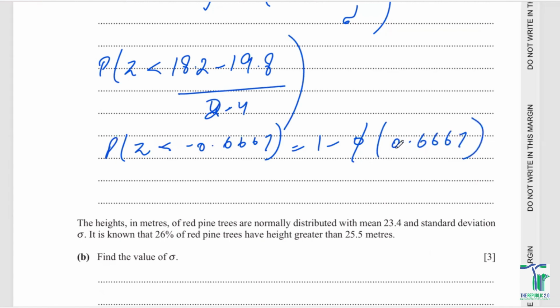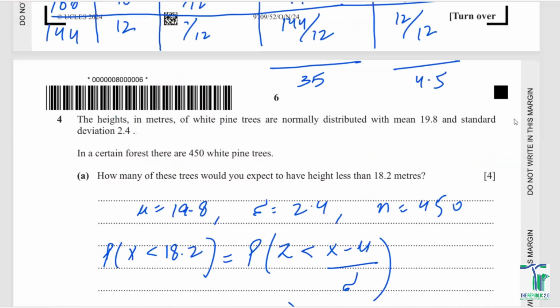You can just look at the table to get the density function, and at the end of the day, you would just be having 1 minus 0.7477, which is equal to 0.252.